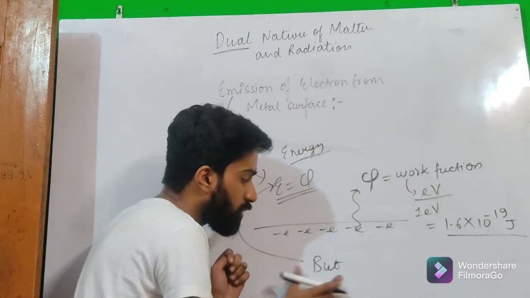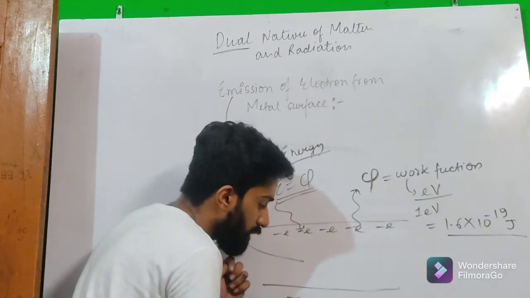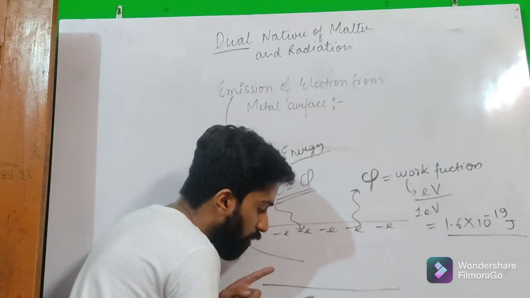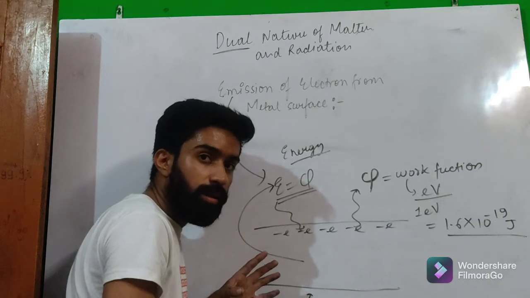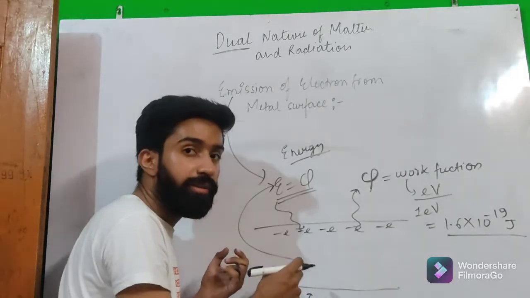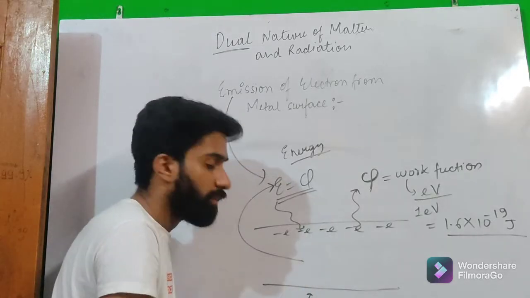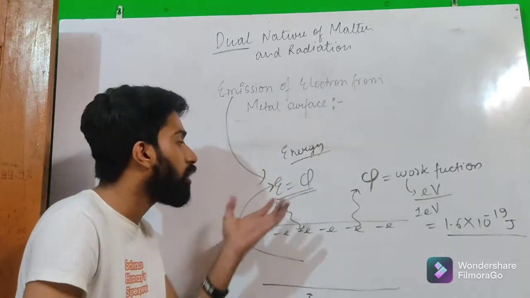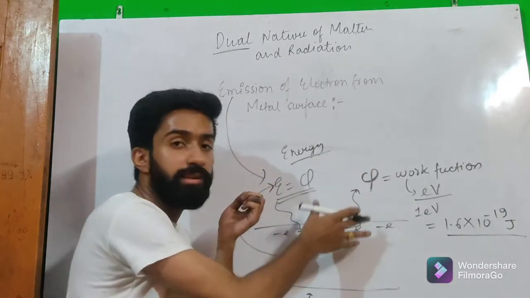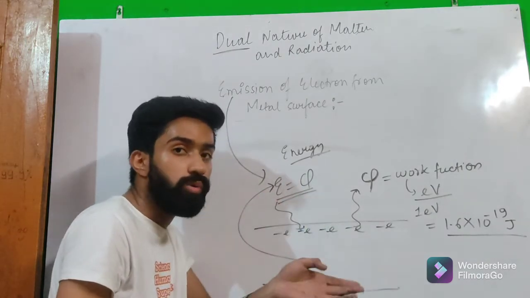This is not always true, because when we supply energy, these electrons are also colliding with other electrons, so it is possible that we need some extra amount of energy, because some energy is lost due to collision of the electrons, right? So it is not always true that if we supply the minimum amount of energy, equal to the work function, the electron will be emitted from the surface.